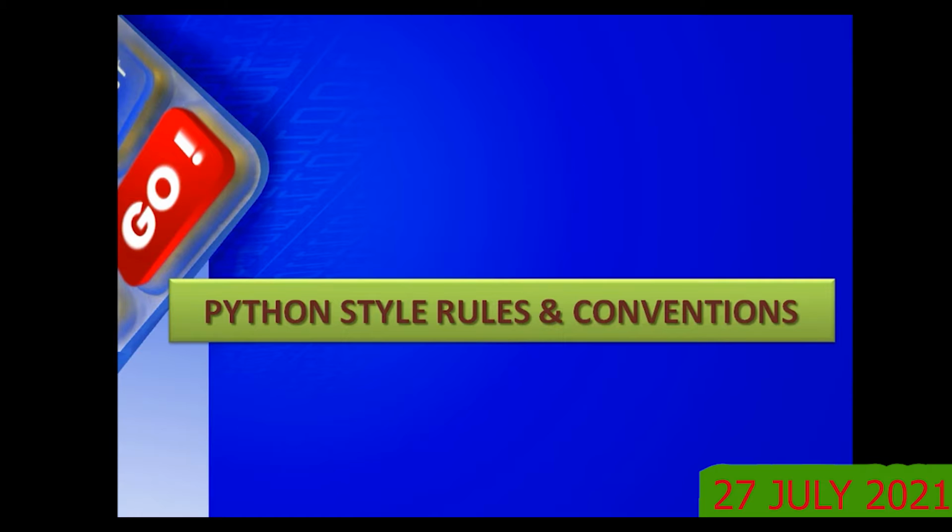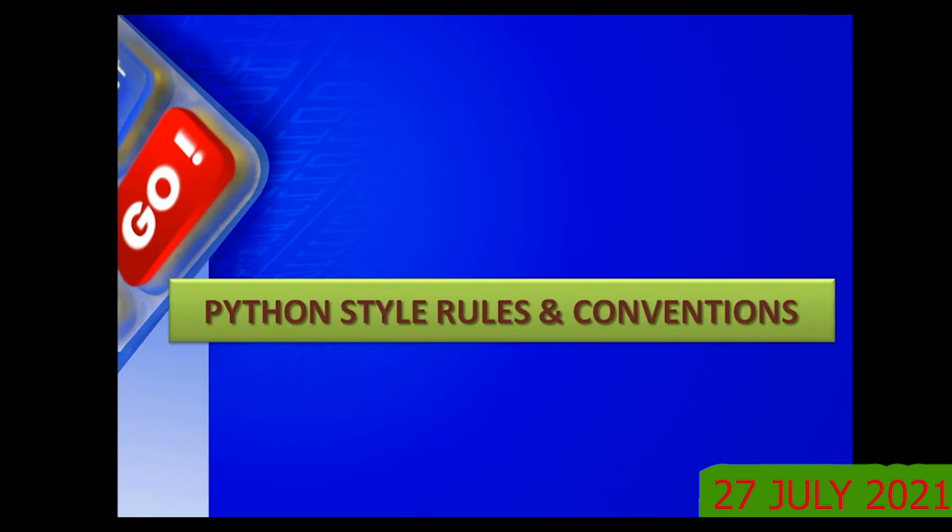As I already told you, what is a block? The compound statement, the group of statements, is called a block. Whenever we find a block, it will have a different indentation. Indentation means it will be on a different line. Generally we use 4 spaces per indentation level. When you write a single line, there is no question of indentation, but whenever a block of statements appears, then there should be indentation. Please note down these important points.